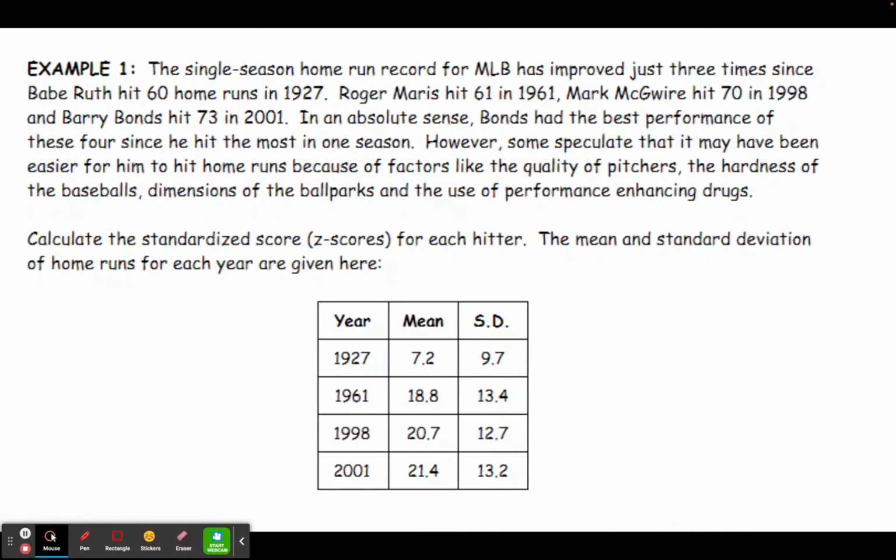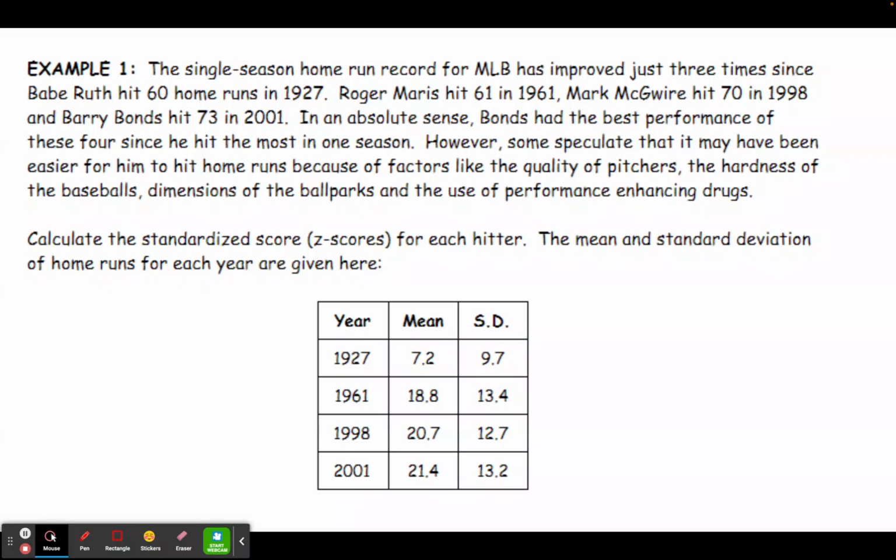The single season home run record for Major League Baseball has improved just 3 times since Babe Ruth hit 60 home runs in 1927, which at that point was a record. Roger Maris hit 61 home runs in 1961. Mark McGwire then broke the record again in 1998 by hitting 70 home runs, and Barry Bonds hit 73 home runs in 2001. In an absolute sense, Barry Bonds has the best performance of these four because he had the most home runs in a season with 73.